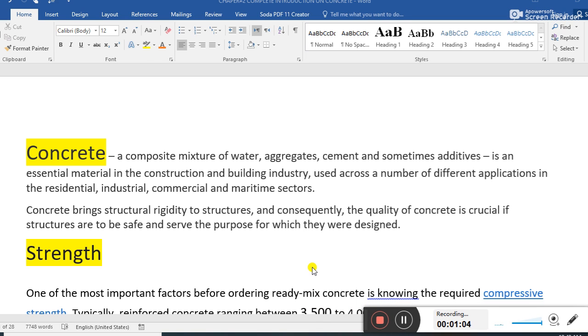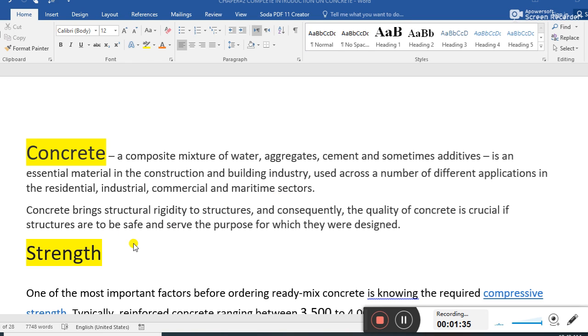Concrete. What is concrete? A composite mixture of water, aggregate, cement, and sometimes additives. It is an essential material in the construction and building industry, used across a number of different applications in the residential, commercial and maritime sectors.